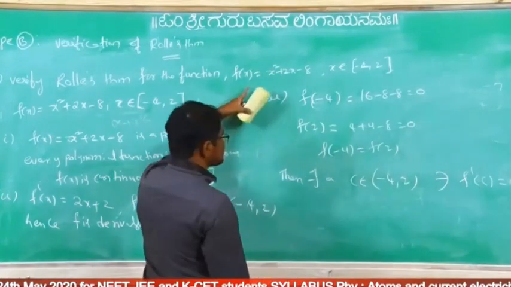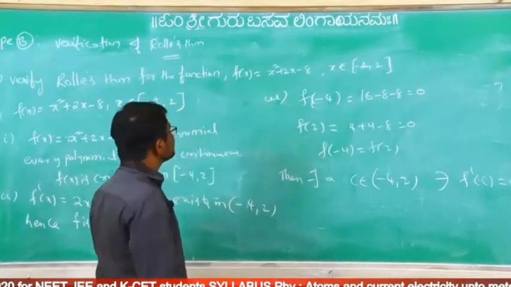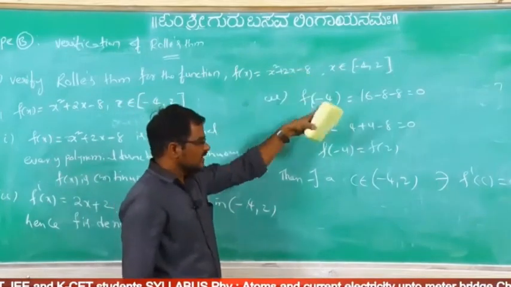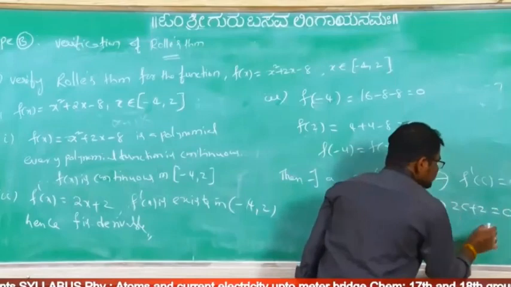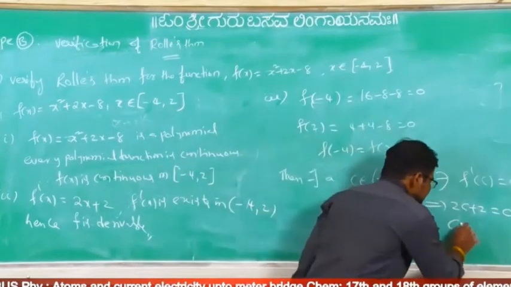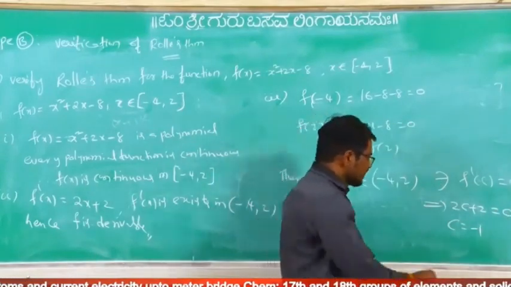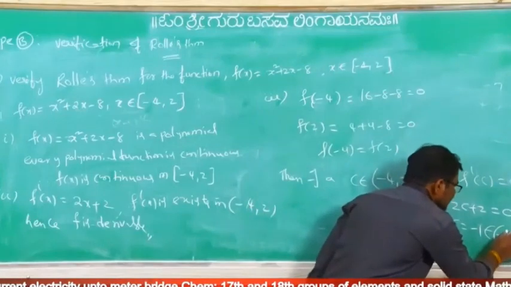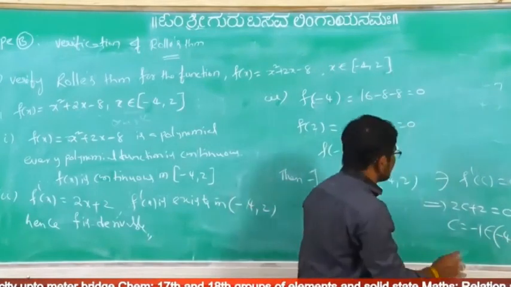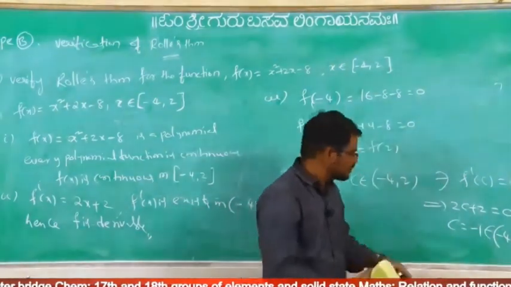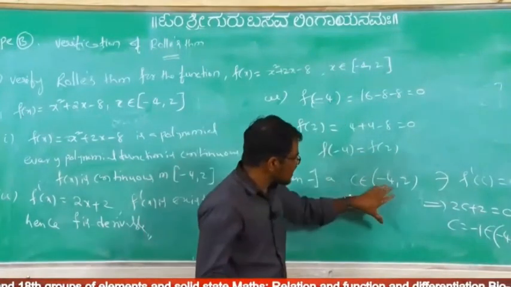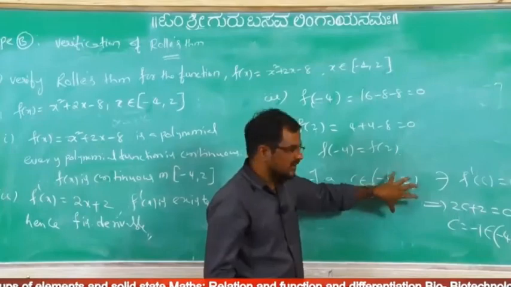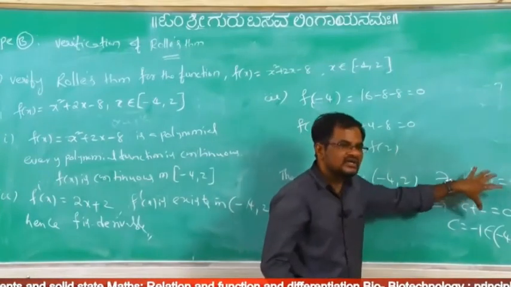What about the f dash x? f dash x is 2x plus 2. f dash of C, that implies 2c plus 2 equal to 0, C equal to minus 1. Does it belong to open interval minus 4 comma 2 or not? So up to here we have to solve. Means one point is there which belongs to the given open interval minus 4 comma 2 such that f dash of C equal to 0.